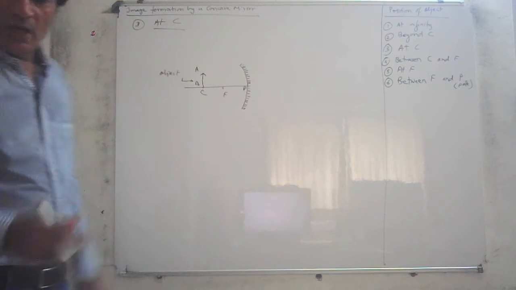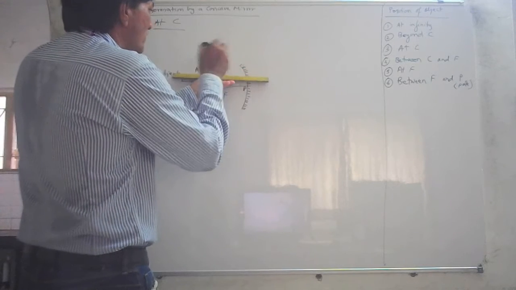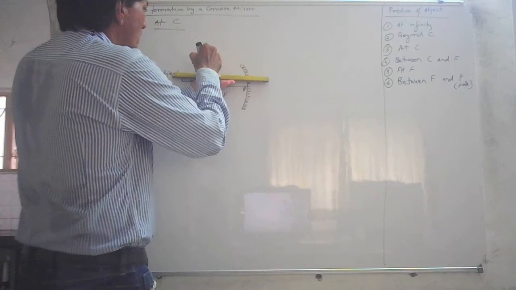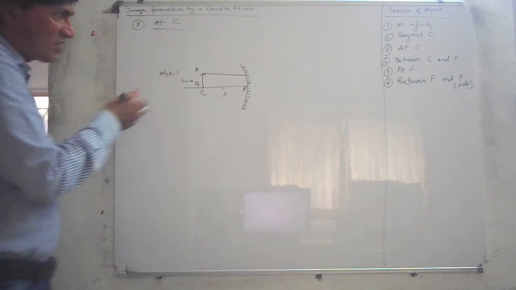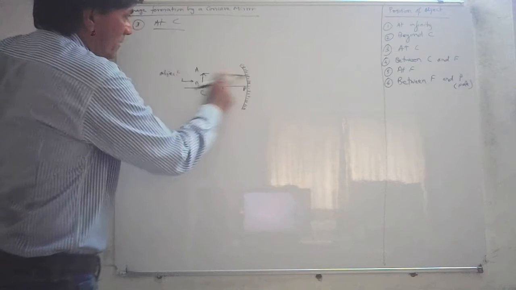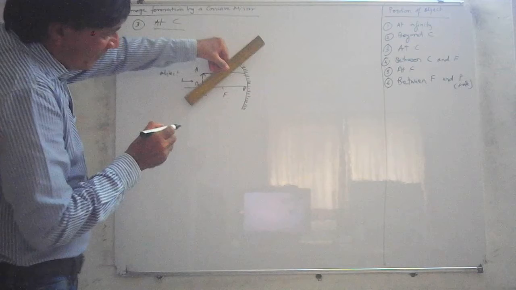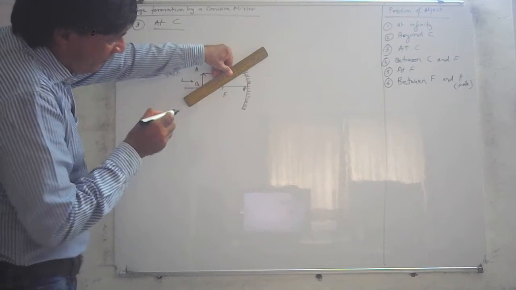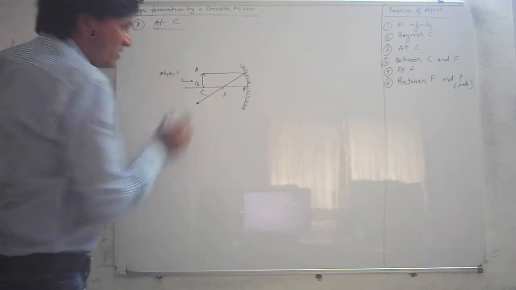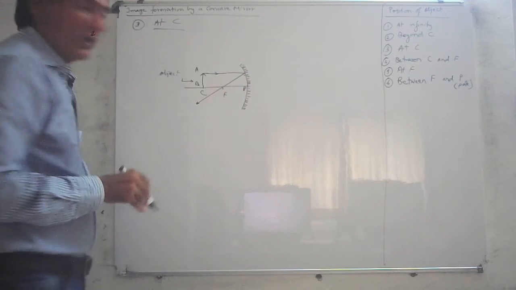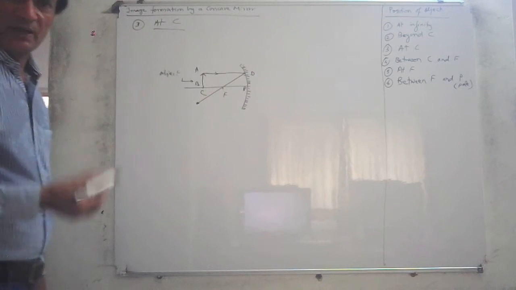Now, again, use a pencil and scale. One ray of light is parallel to the principal axis. This way, it is parallel to the principal axis, and then after reflection, it passes through F. Okay, after reflection, it passes through F. This way, light is passing through F. This is the ray of light. It is going towards the mirror. This point of incidence is called point B.